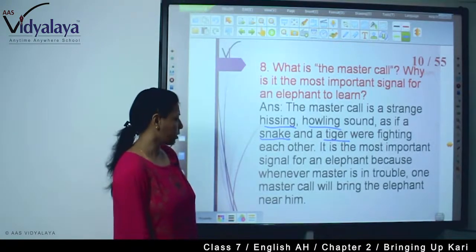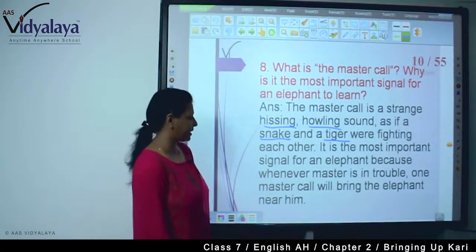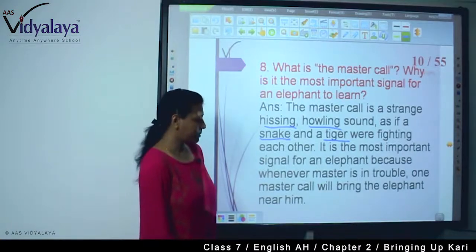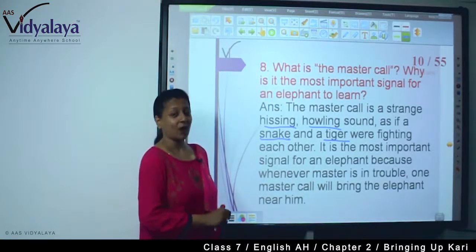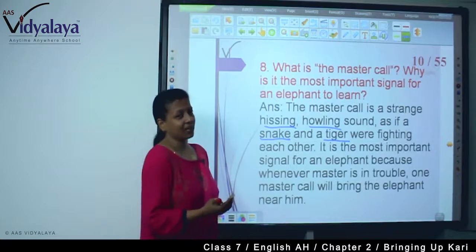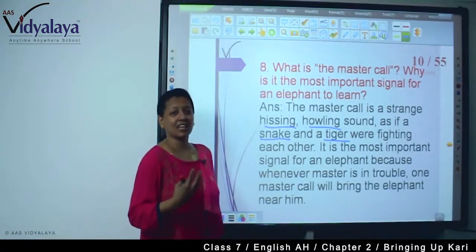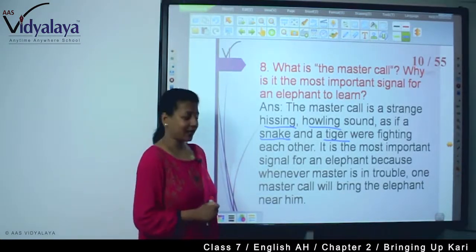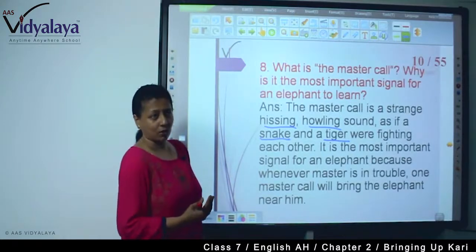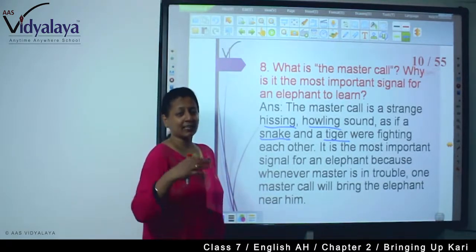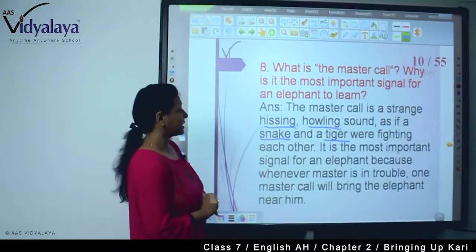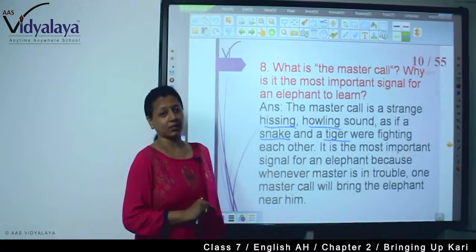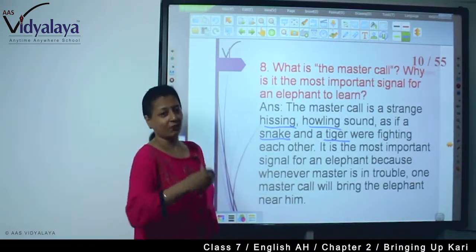It is the most important signal for an elephant because whenever the master is in trouble, one master call will bring the elephant near him. See how important. Here elephants are acting as a savior to a master, right? With the master call, wherever the elephant is, he can go near the master and save him. So this master call is very important to teach an elephant.